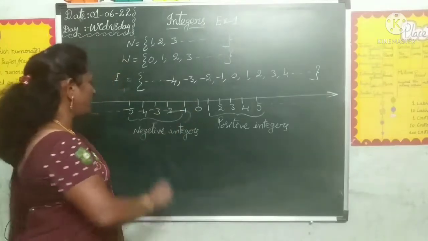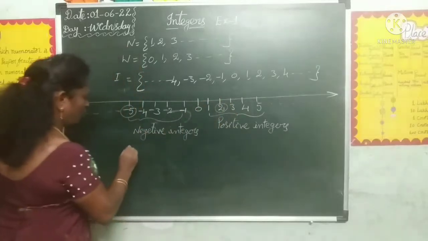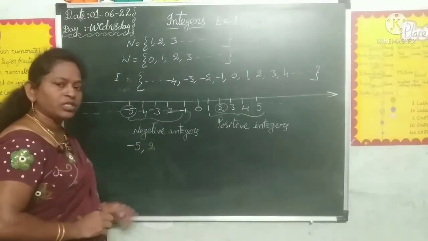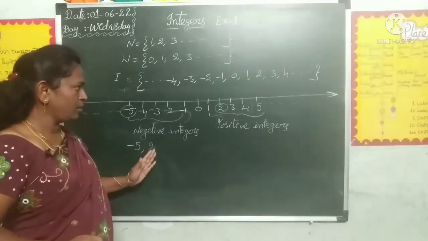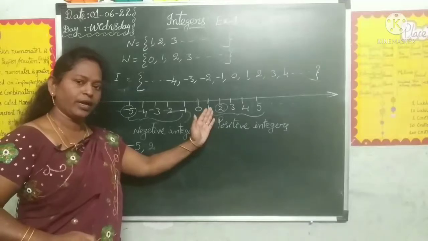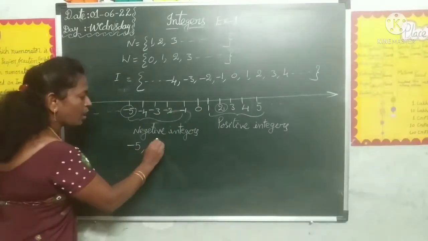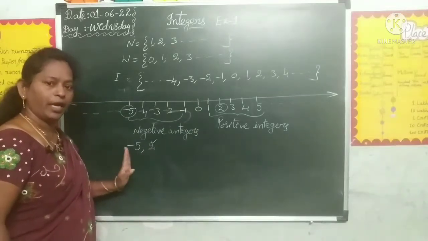Now see, for example, -5 and +2. Which is the greatest integer in this? Positive integers are greater than all negative integers. That's why 2 is the greatest integer and -5 is the smallest integer.